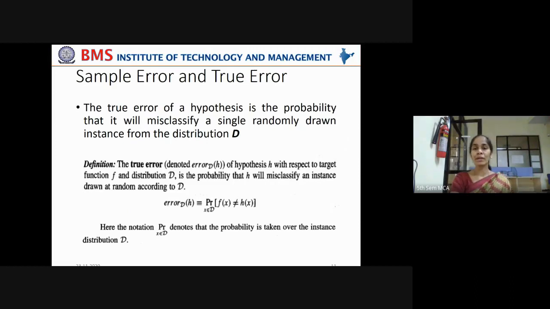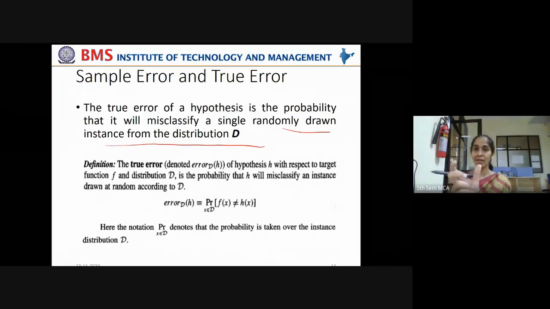Then what is the true error? How do you represent that? The true error of a hypothesis is the probability that it will misclassify a single randomly drawn instance from the distribution D. Now you take an unseen data point from the larger population and give that new instance to the machine learning model to make it predict the target label.